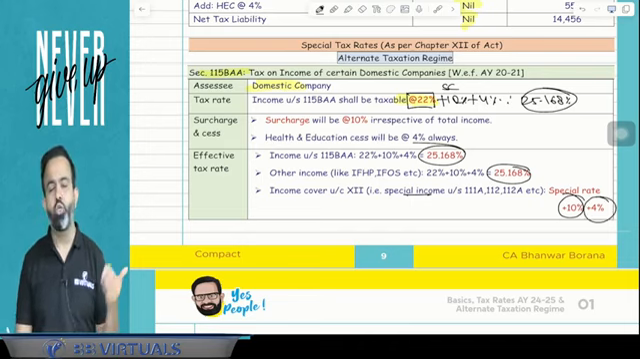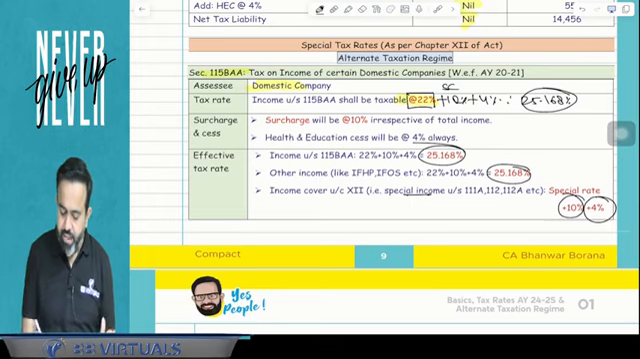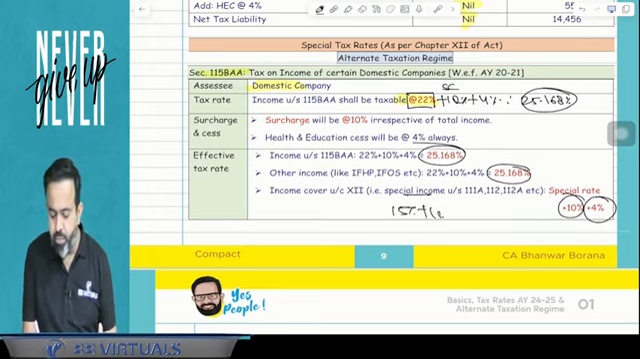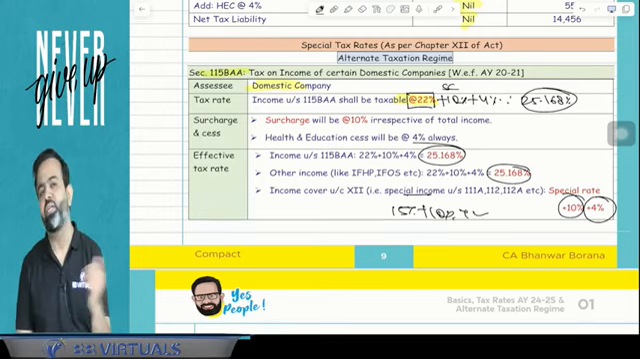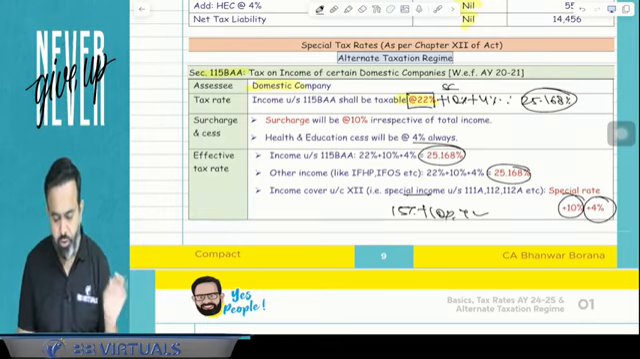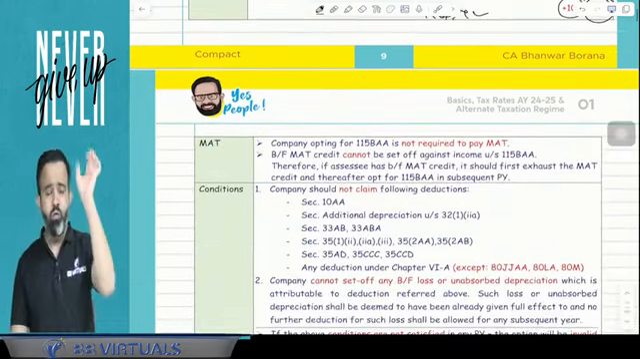So suppose if there is a short-term capital gain under 111A, then your tax rate will be 15% plus 10% plus 4%, which will be your final tax rate. You got my point or not? Yes. But guys, one more benefit.